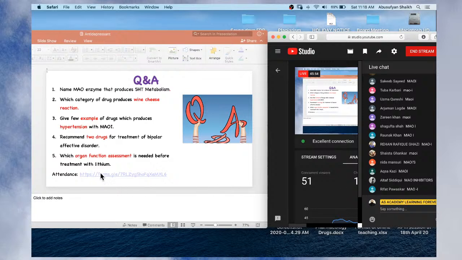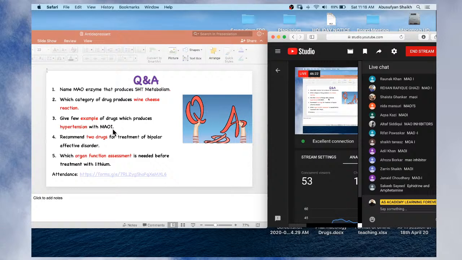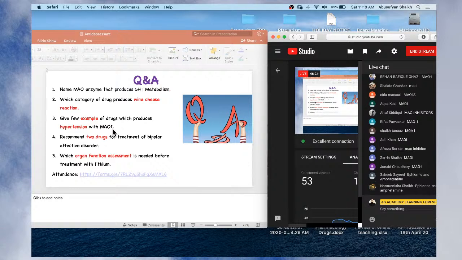My third question is, give a few examples of drugs which produce hypertension with monoamine oxidase inhibitor. We have seen three examples of this drug. Right answer, it is ephedrine and amphetamine.